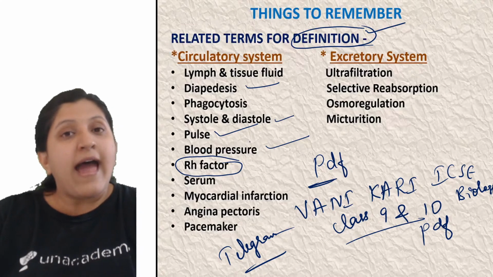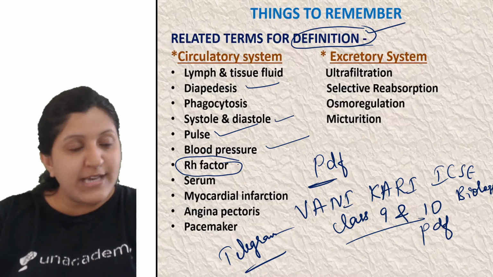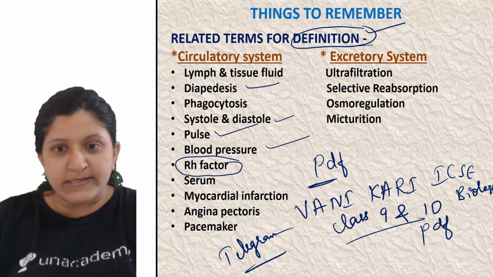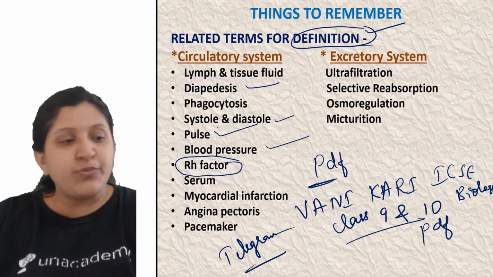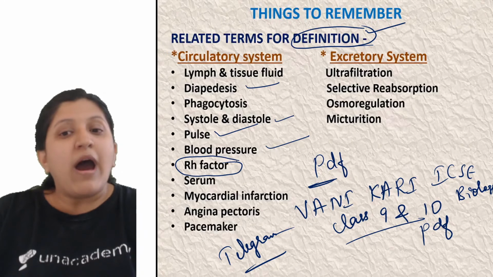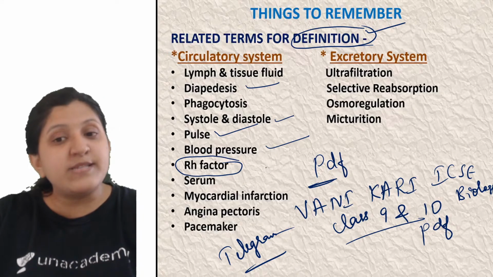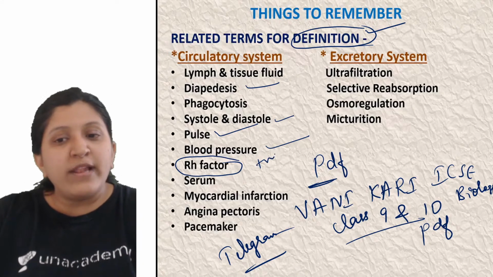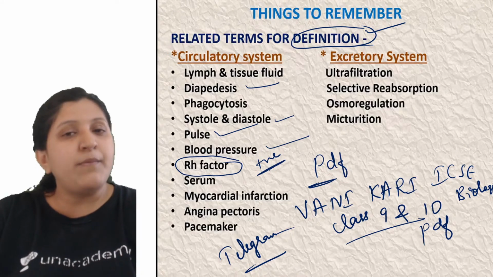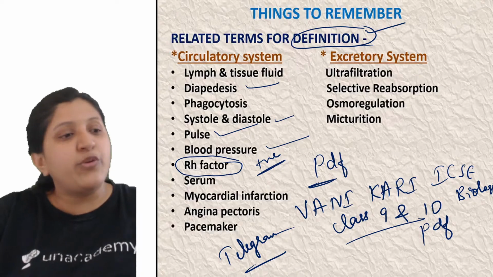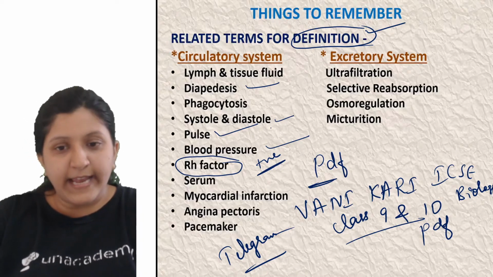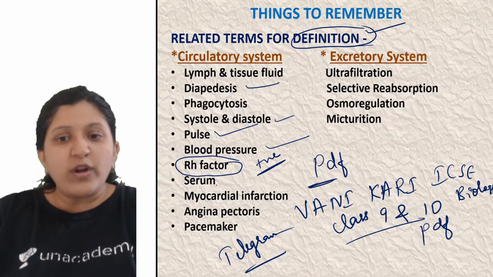This is actually an antigen that is present on the surface of a RBC. When we mention positive or negative blood group, the RH factor is the one. If it is present, we call that the human is having positive blood. If the individual is not having it, then it is RH negative.